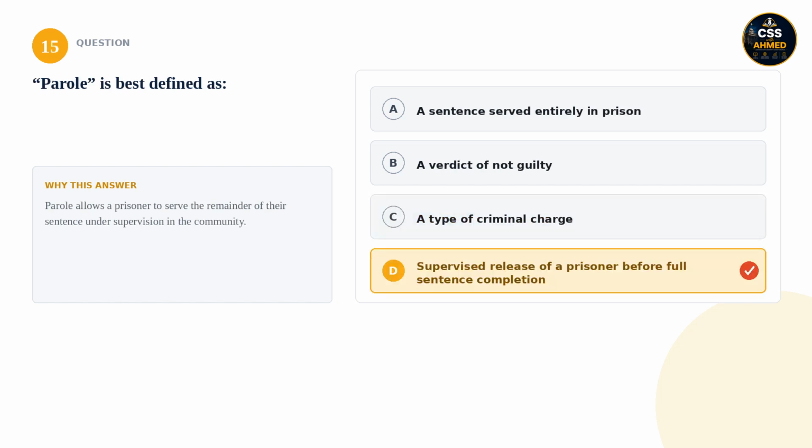15. Parole is best defined as: is it a sentence served entirely in prison, a verdict of not guilty, a type of criminal charge, or supervised release of a prisoner before full sentence completion? The correct answer is supervised release of a prisoner before full sentence completion. Parole allows a prisoner to serve the remainder of their sentence under supervision in the community.